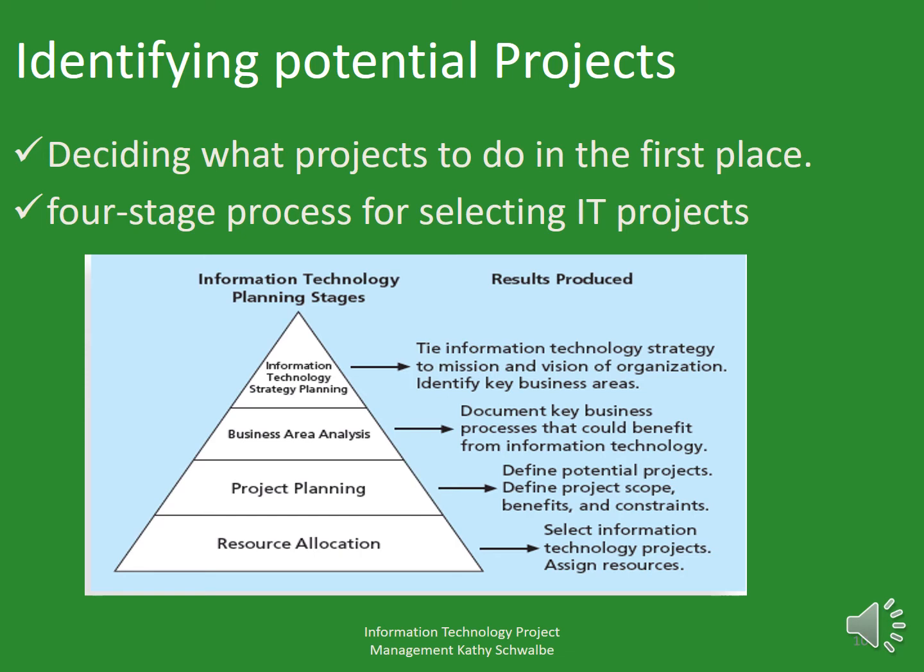In the next stage, the organization starts defining the scope, benefits, and constraints of potential IT projects. The last stage in the process for selecting IT projects is choosing which projects to do and assigning resources for working on them.